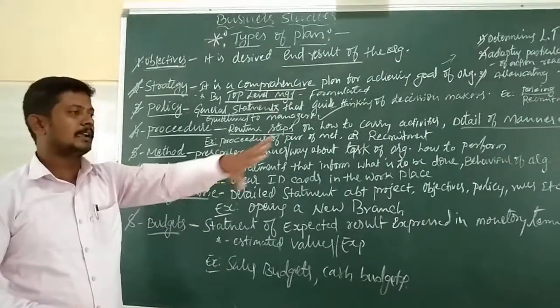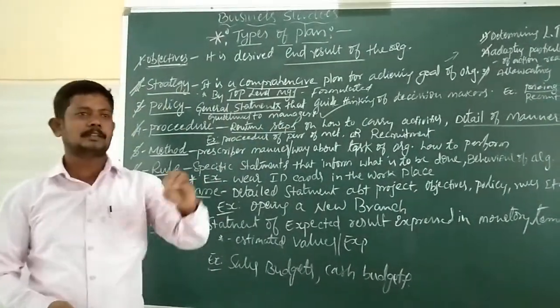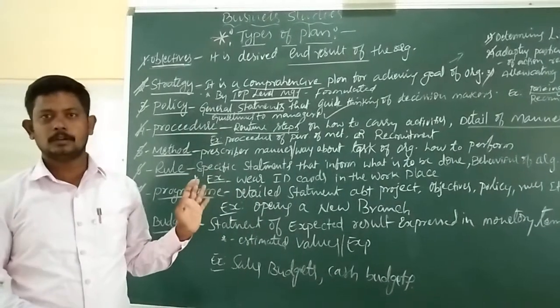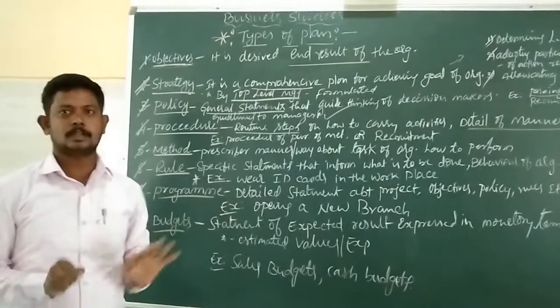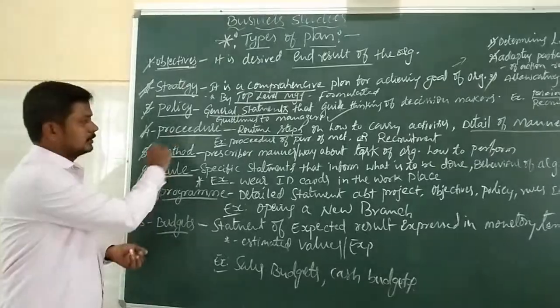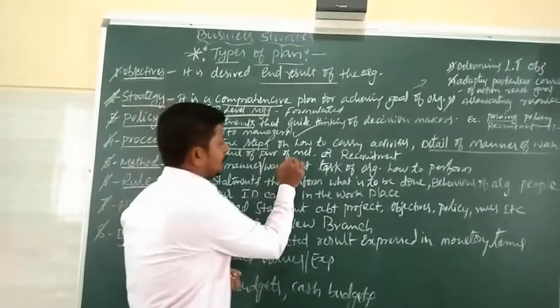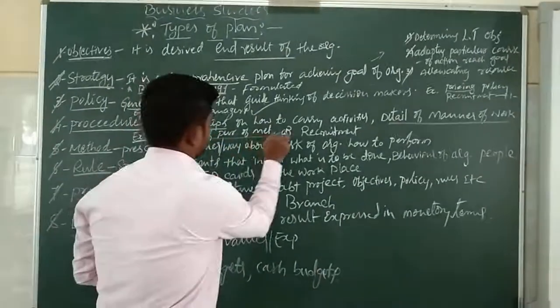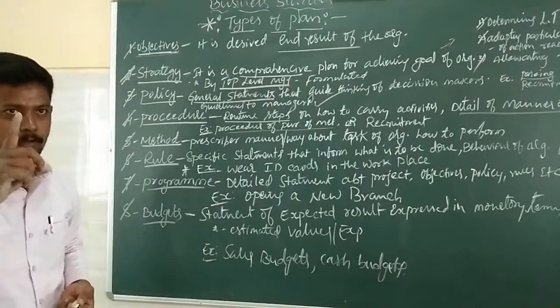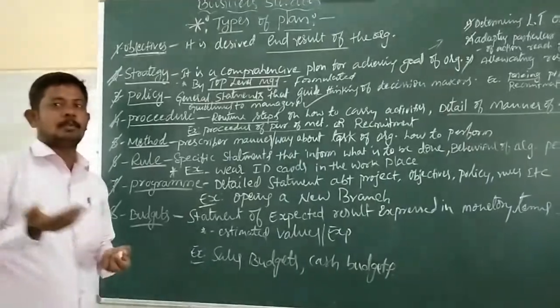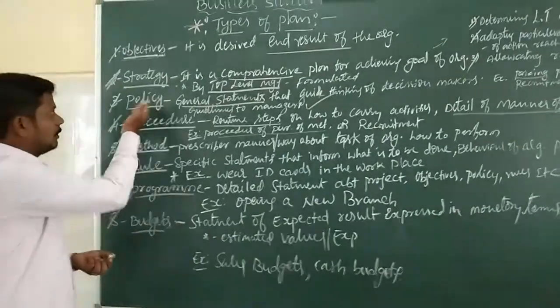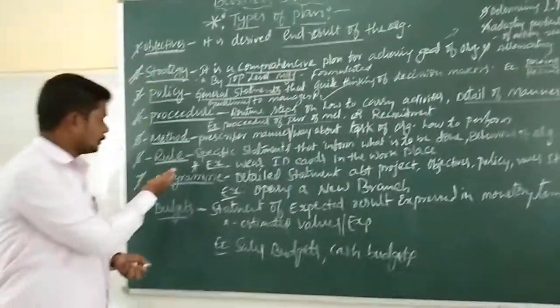For example, each and every employee must enter exactly at 10 a.m. For example, the procedure of purchase of materials. I am asking you one more question: give an example of procedure, give an example of policy, give an example of rule, method, like that.